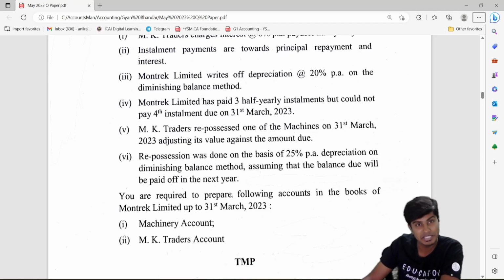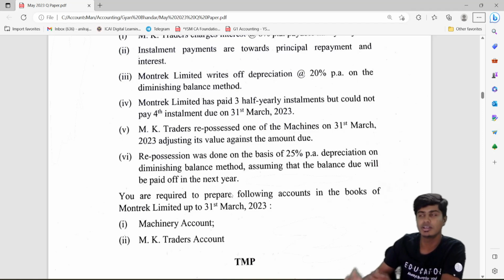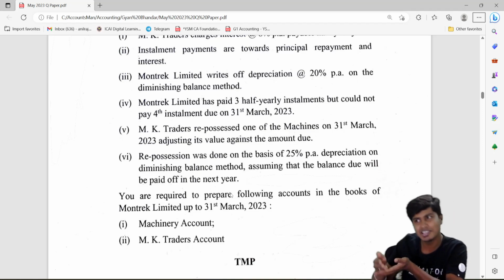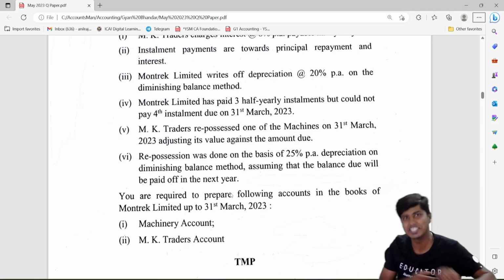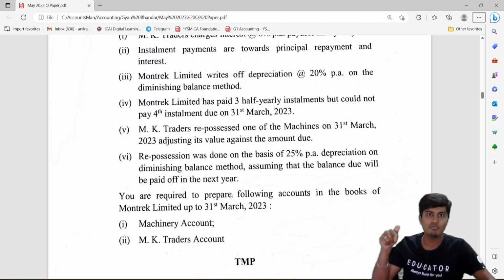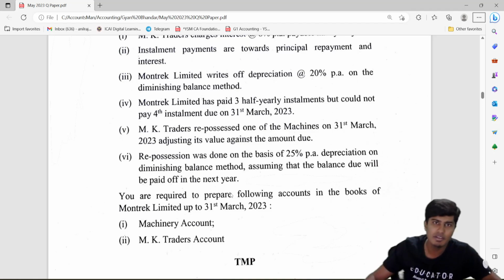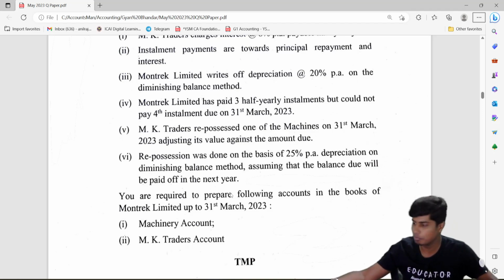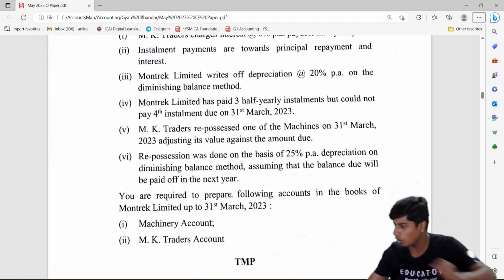There might still be some amount receivable, and in the books of hire purchaser, the hire vendor liability need not be completely closed. There might still be some amount payable. The amount payable in the books of hire purchaser and the amount receivable in the books of hire vendor will still exist, because not the entire asset in a hire purchase agreement is repossessed. So you might have to compute the value of goods repossessed to reduce the liability of hire purchaser to hire vendor in the books of hire purchaser. You might have to compute that goods repossessed value again.